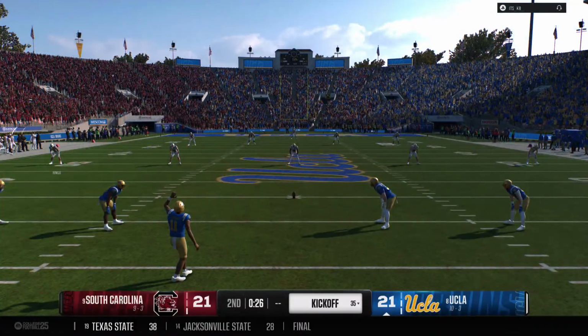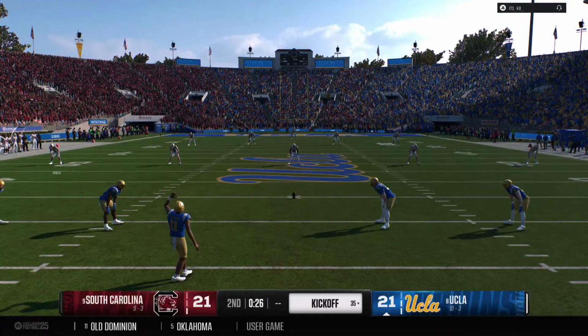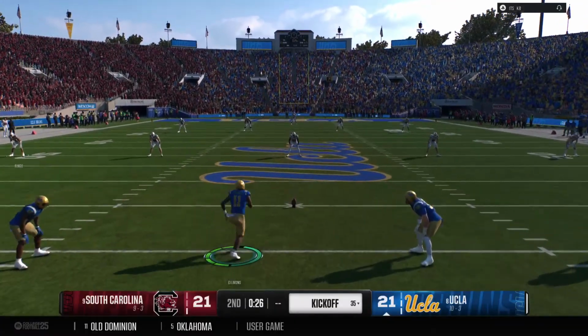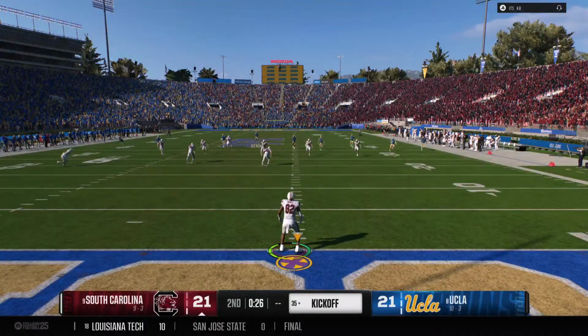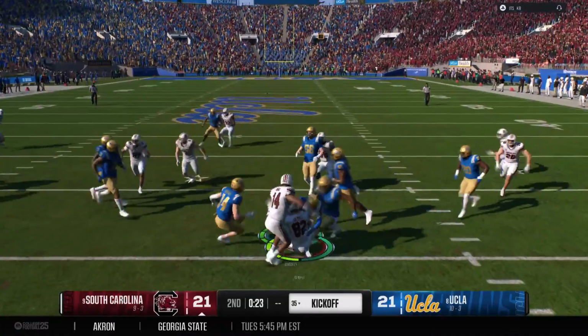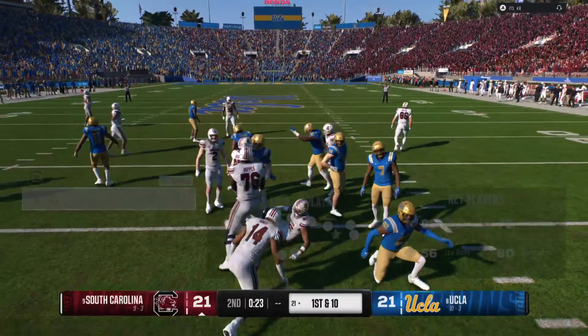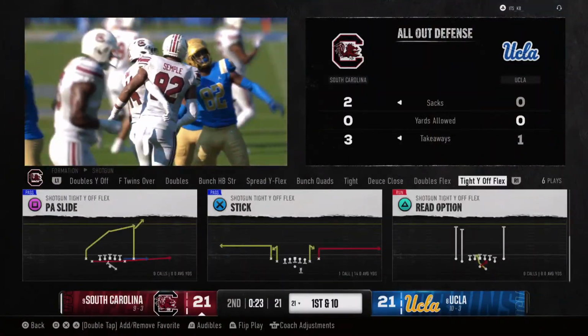So the offense gets momentum scoring before halftime. Now the kickoff. We'll see if the defense can get a stop and preserve that momentum. Return starts from inside the 5. And he's tackled at the 21. That's where the drive will start. South Carolina offense will take over.